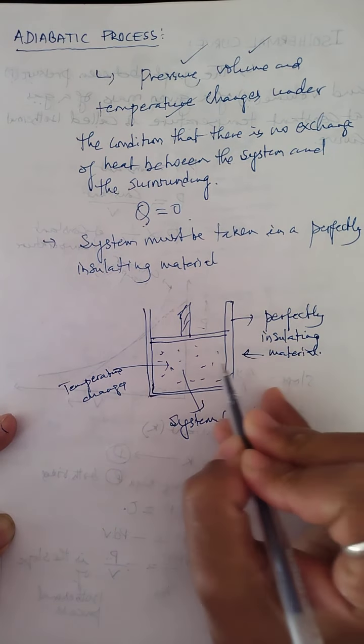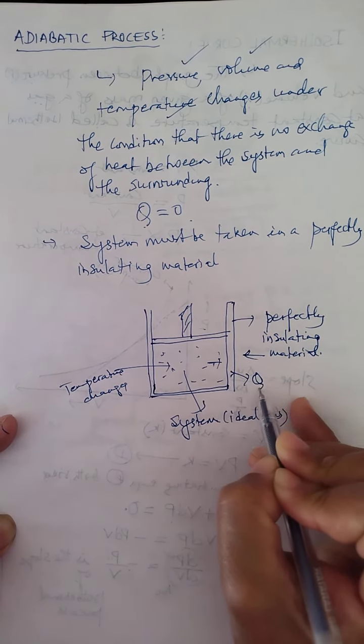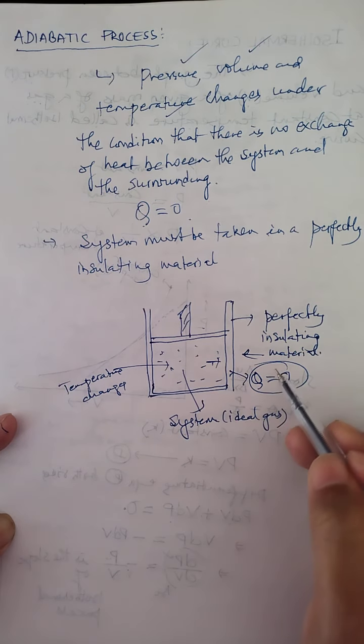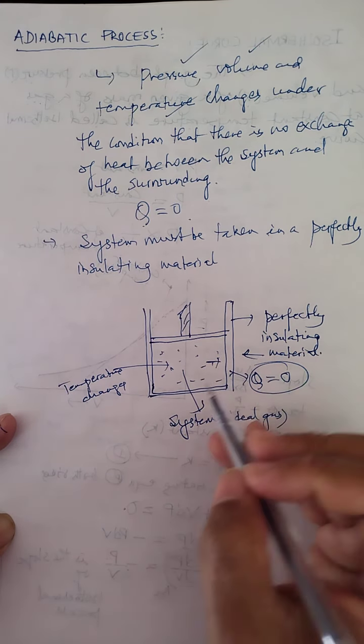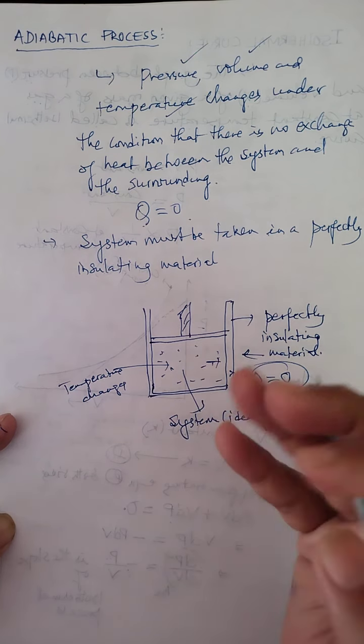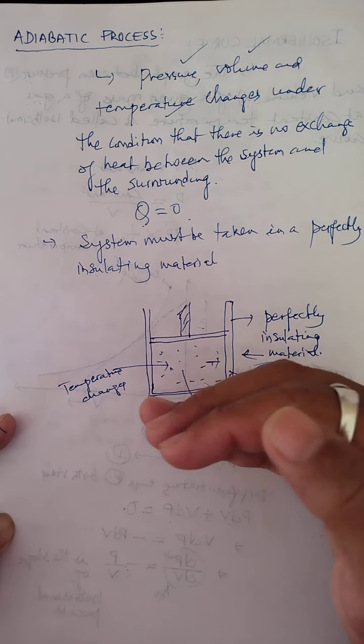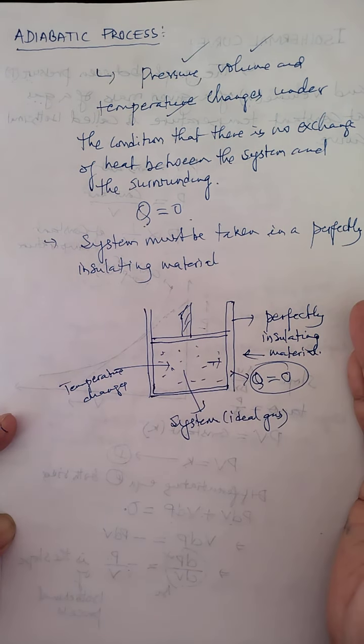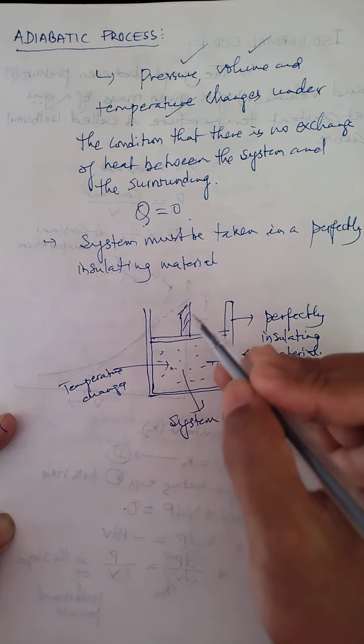This is simply the absorption and release of heat. If heat is produced in the system, the temperature increases, and if heat is absorbed and no heat can come from the surrounding, the temperature of the system falls. No exchange of heat takes place between the system and surrounding, which means Q is 0. If the system does not take any heat from the surrounding, the temperature falls. If heat is produced in the system and cannot go out to the surrounding, the temperature rises.